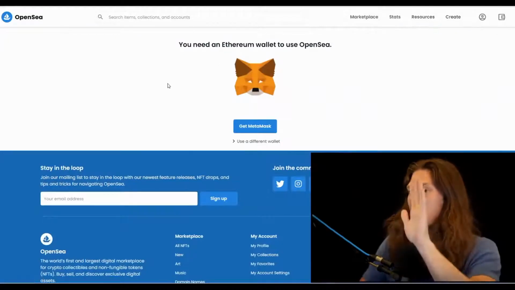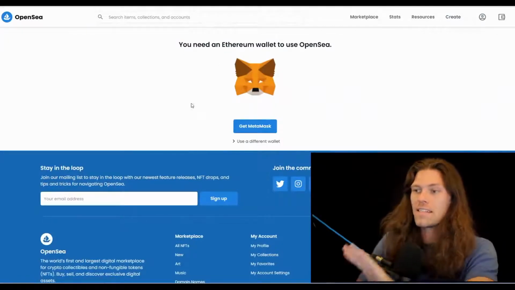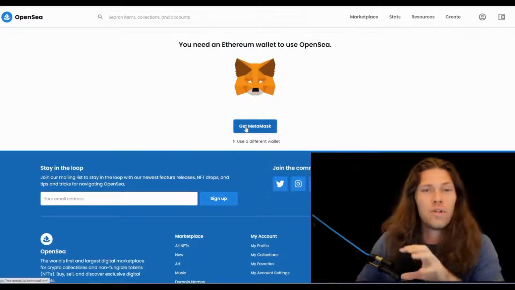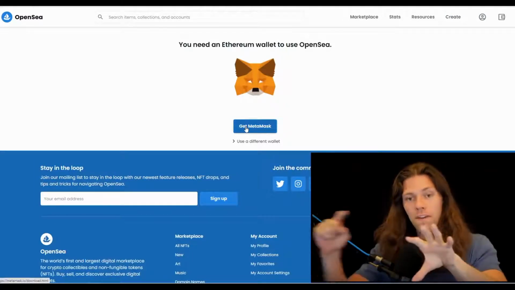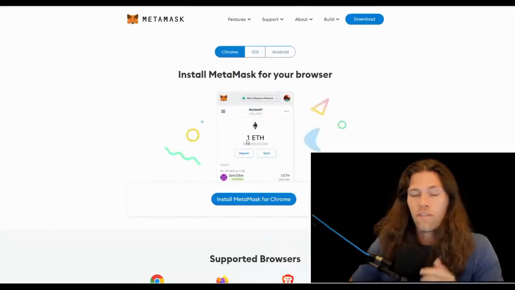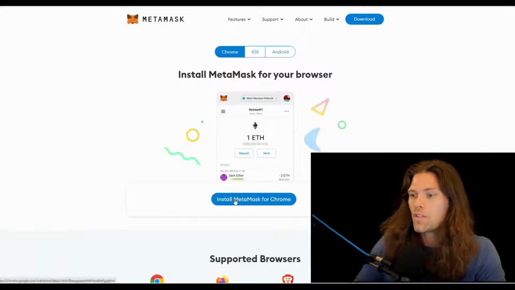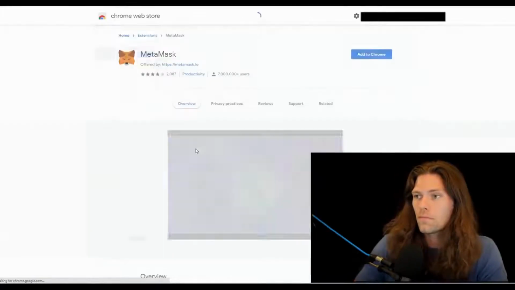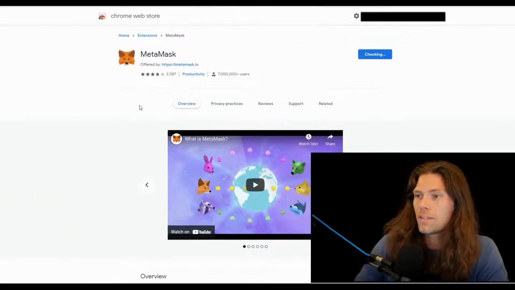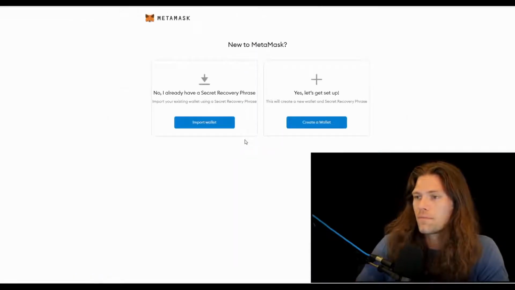Now this says you need an Ethereum wallet to use OpenSea. It says get MetaMask. You can use one of these other wallets here, but frankly, MetaMask is the easiest. You need to first set up MetaMask, fund that wallet, and then you can do your buying and selling. So we need to first get MetaMask. So you install this to Chrome. Add to Chrome, add extension. All right, now we click Get Started, and we're going to create a wallet.